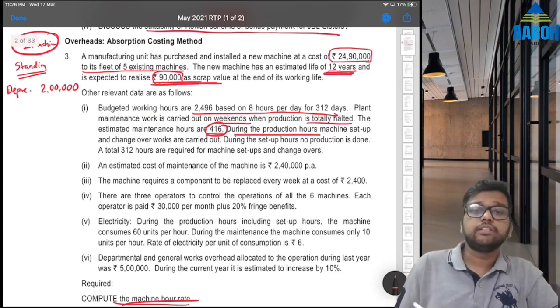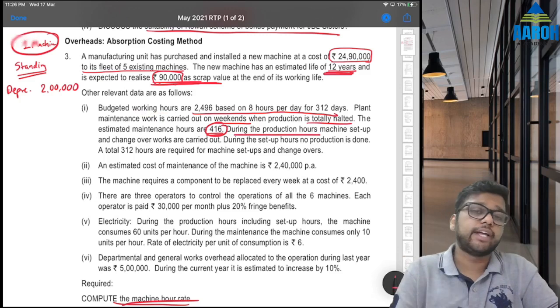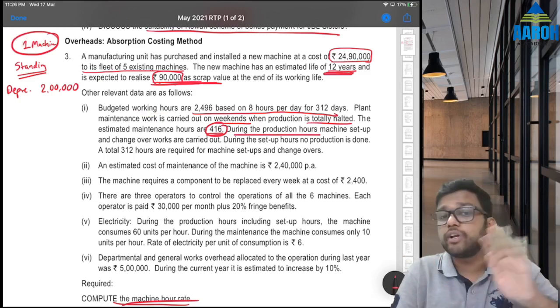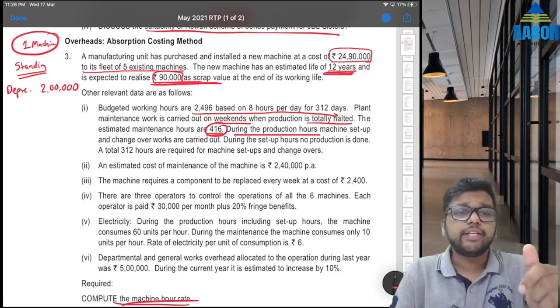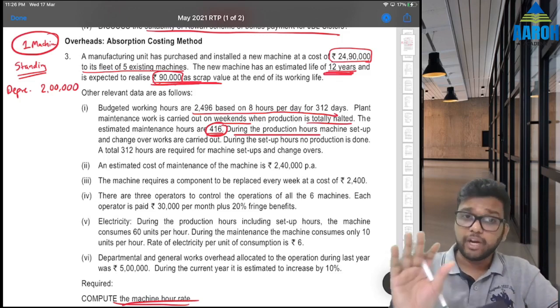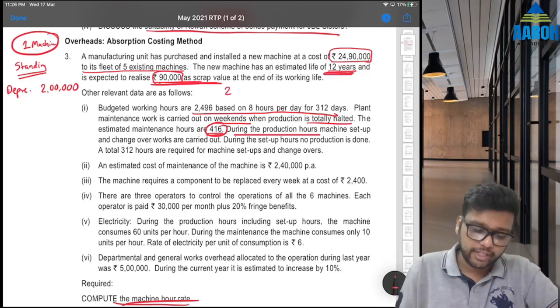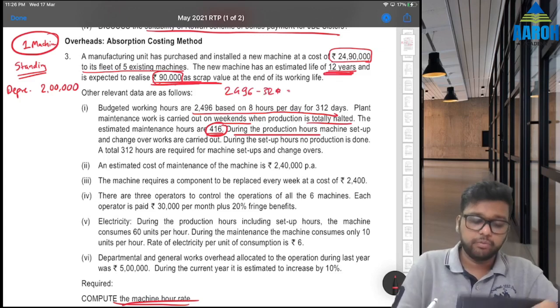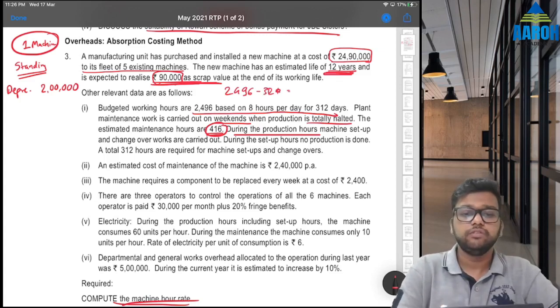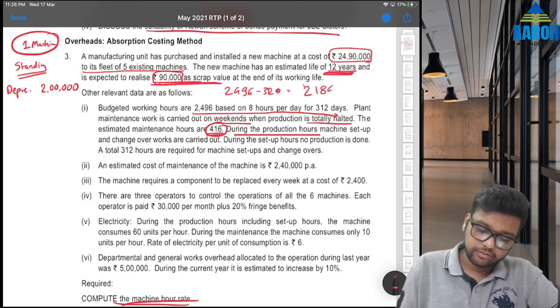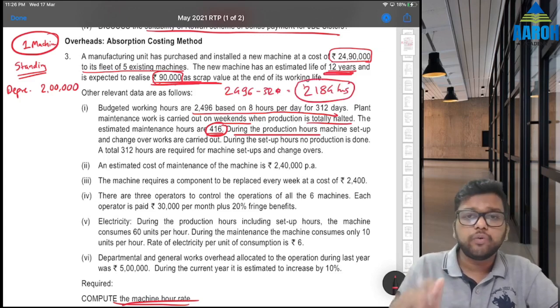During the production hours, machine setup and changeover works are carried out. During setup hours, no production is done. A total of 312 hours are required for setup. That means effectively we are not working for 2496. We are working for 2496 minus 312, which is how much? 2184 hours. We'll use this at the end, 2184 hours. Fine.